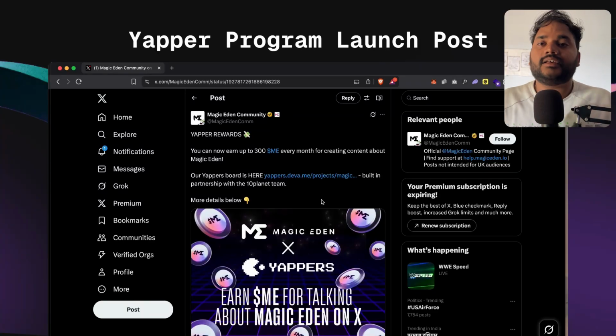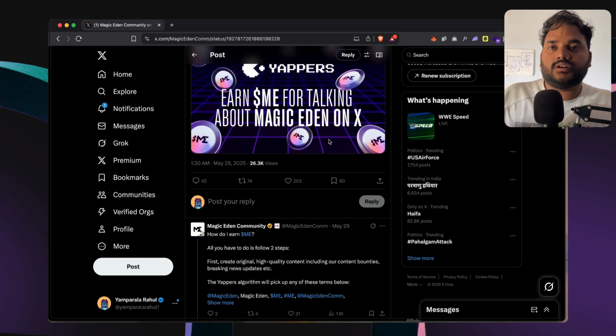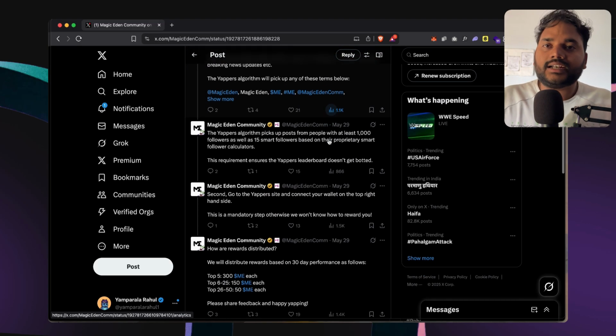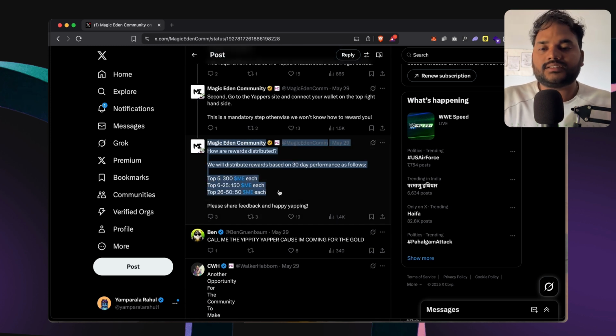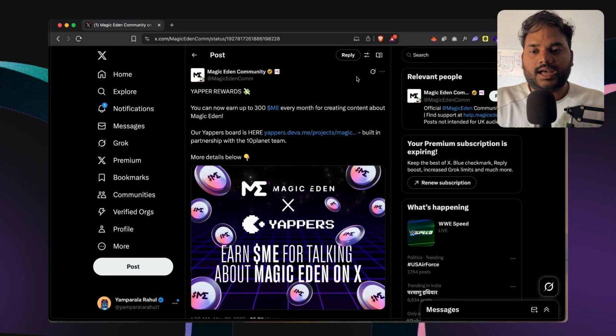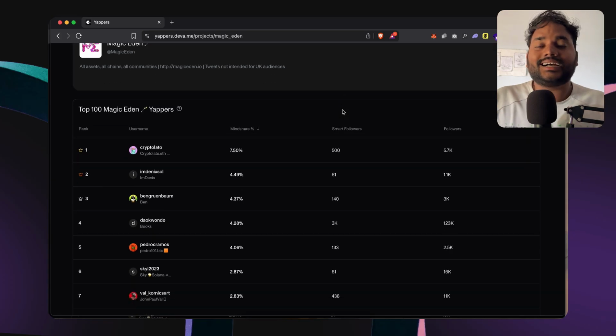Now let's understand Yepper's reward program. This reward program is designed in such a way that the more times you express your feelings or share quality content about Magic Eden, the more rewards you will get. You can read about this on the official post on X, formerly known as Twitter, and you can see the leaderboard, who is at the top and how they are creating content.